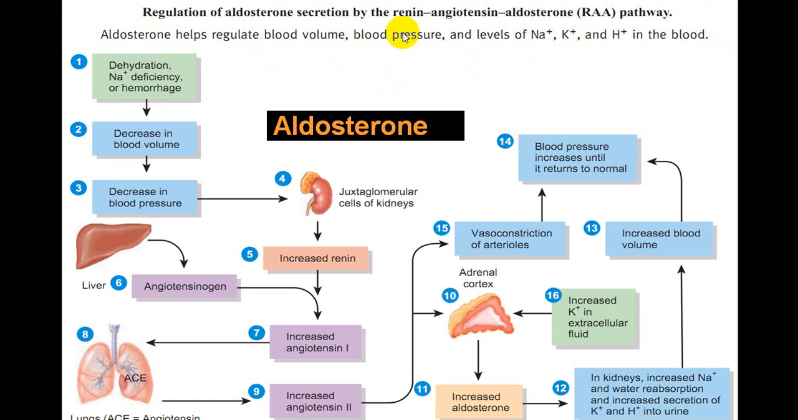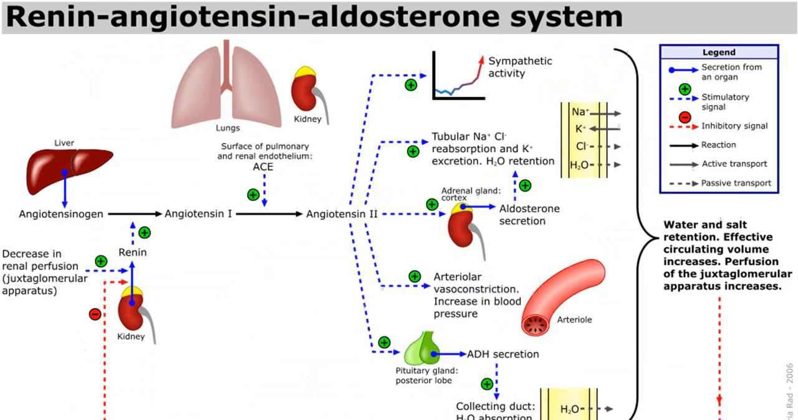So aldosterone will take part in regulation of blood volume, blood pressure, sodium balance, potassium balance, and also acid-base balance. So many conditions will affect aldosterone secretion, and aldosterone will take part in regulation of those. So this will be the effect of aldosterone. We have already mentioned all those things, so you can go through them at your leisure.